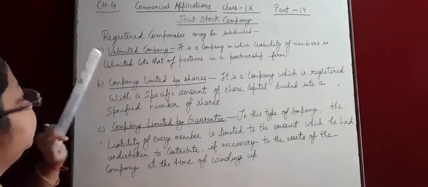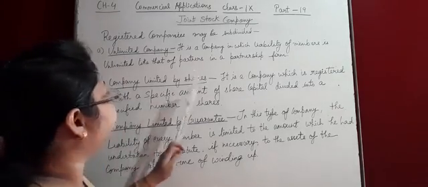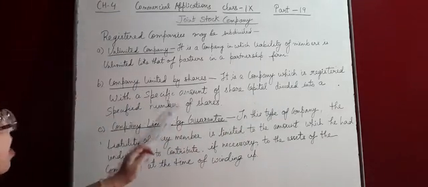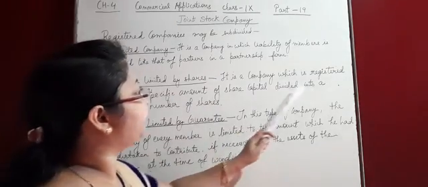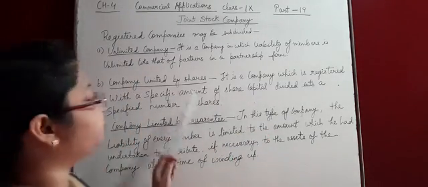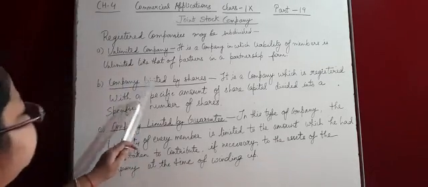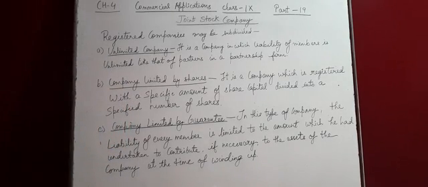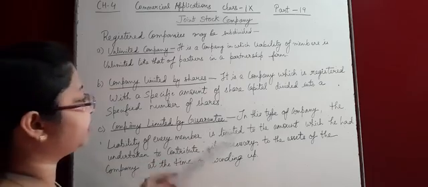The company, their limitation is up to the shares. It is a type of company which is registered with a specified amount of share capital divided into a specified number of shares, because the company is limited by the shares. Okay. Now, the liability of every member is limited to the amount, if any, unpaid on shares held by him. Clear? Okay. Now the third one is company limited by guarantee.